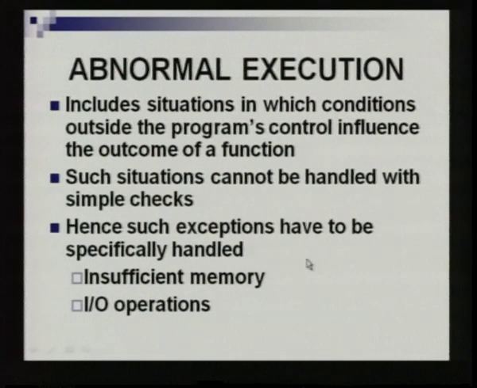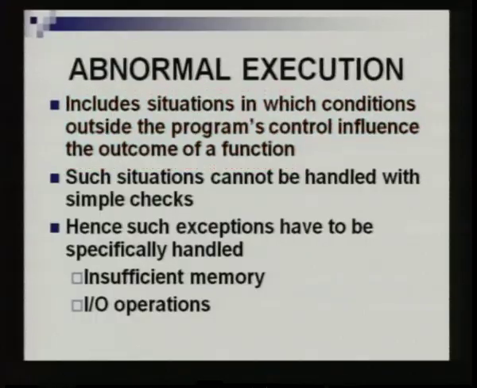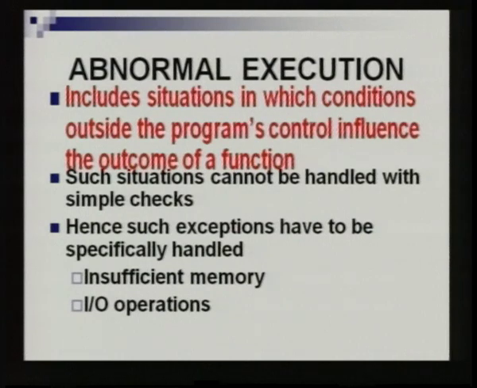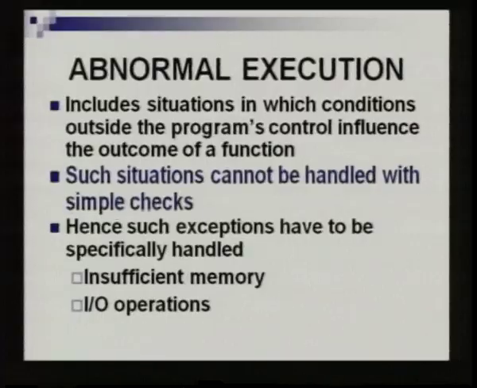Abnormal execution is where normally we go in for exceptions. It includes situations in which conditions outside the program's control influence the outcome of a function. So, this has nothing to do with the way the function is being written or executed. These are situations which are outside the control of the person who is writing the program. Such situations cannot be handled with simple if else statements.